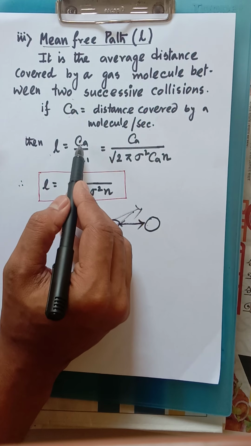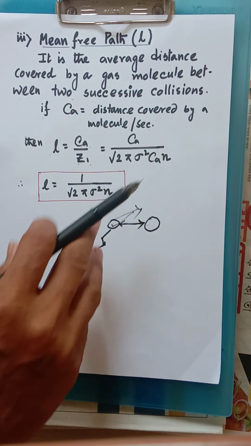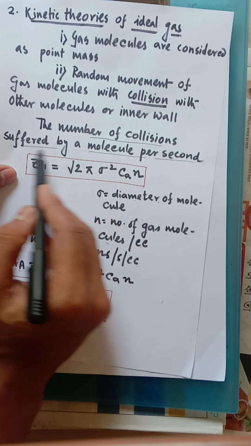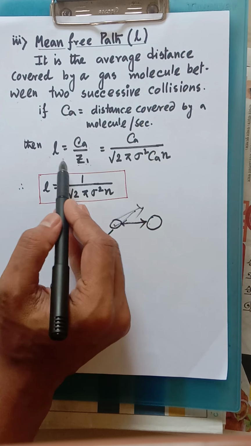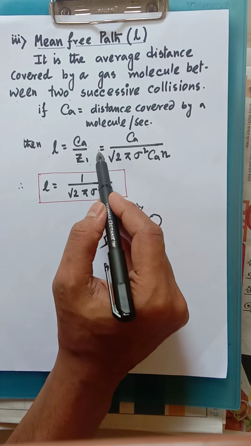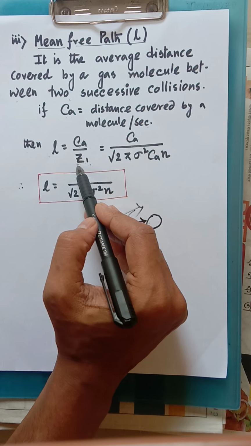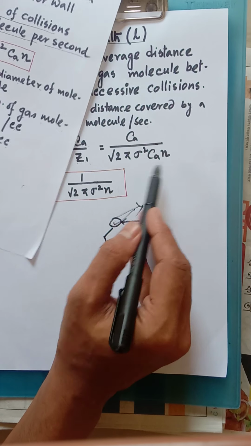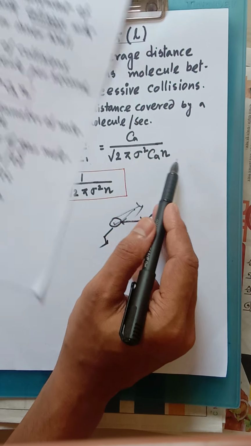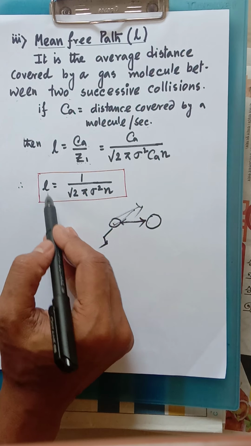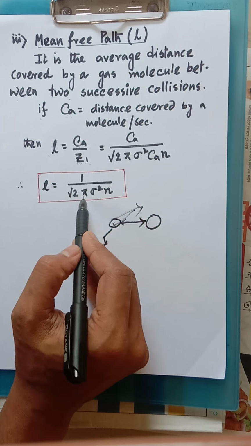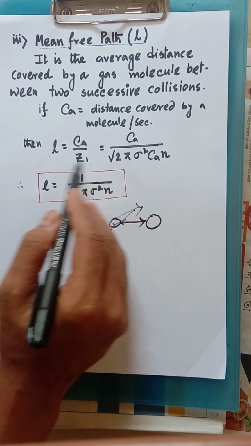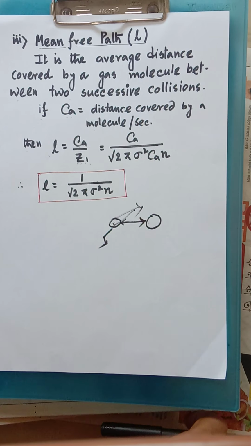If Ca is the distance covered by the molecule per second, that is the average velocity, then the mean free path L can be calculated as Ca by Z1. Z1 is the number of collisions suffered by a molecule per second. Putting in the expression of Z1, root 2 pi sigma square Ca n, and simplifying, L equals 1 by root 2 pi sigma square n. This is the expression of mean free path. Hope that you have cleared it up.